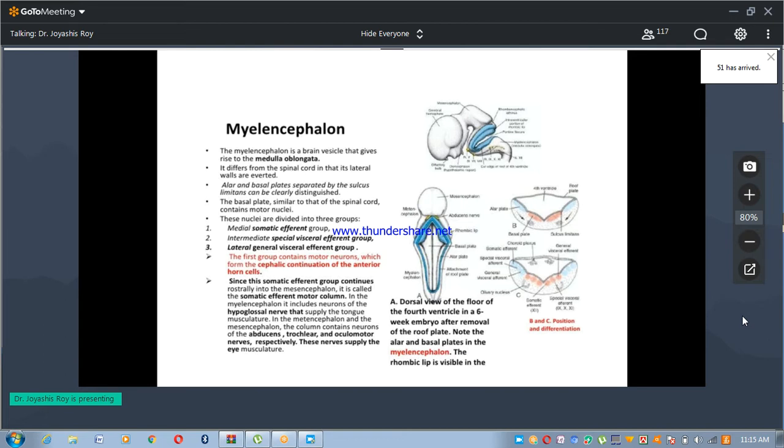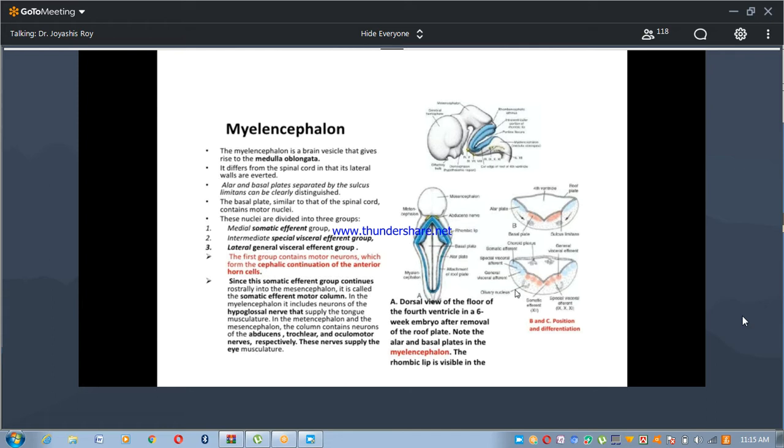The first is the special somatic afferent group, which is lateral in position.